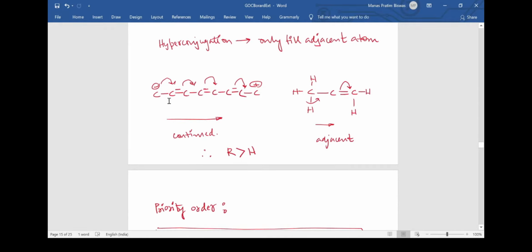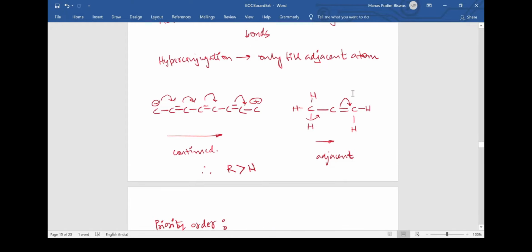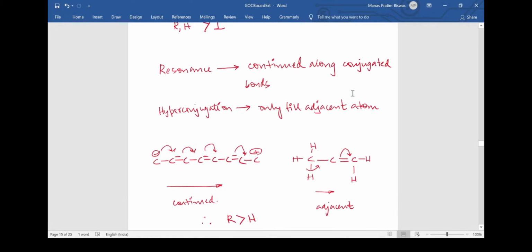The same has been depicted with a picture. Suppose we have a long carbon chain, and at one end we have C minus and at the other end we have C plus. In between you have conjugated double bonds. What does conjugation mean? That means alternate pi bonds and sigma bonds. So we can clearly see that this negative charge might shift over here and then over here, and the conjugation will continue, and the dispersal of electrons will continue along the length of the carbon chain. But in hyperconjugation, it will continue only to these three carbons. Hence hyperconjugation is not as prolonged as resonance.